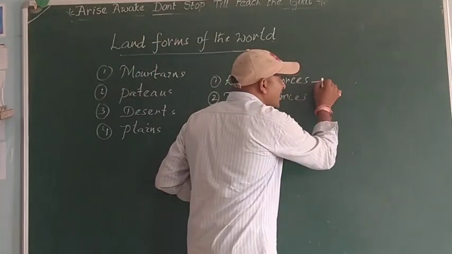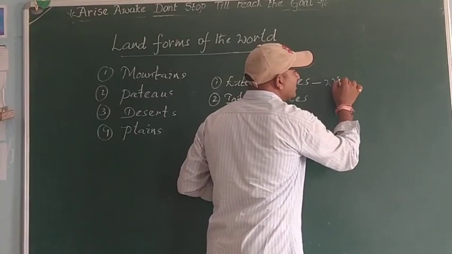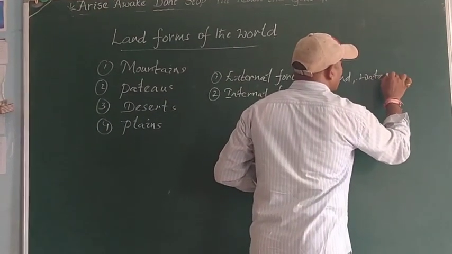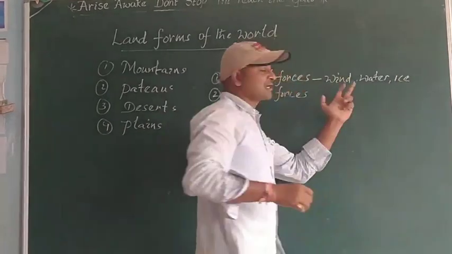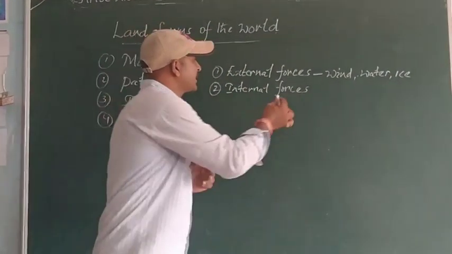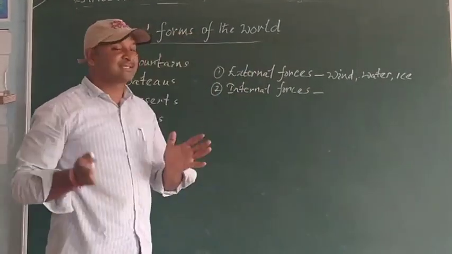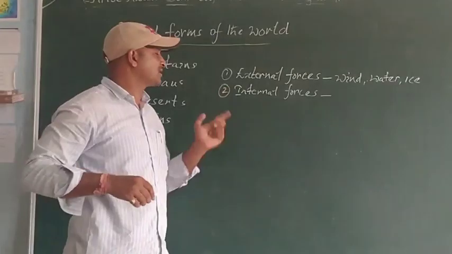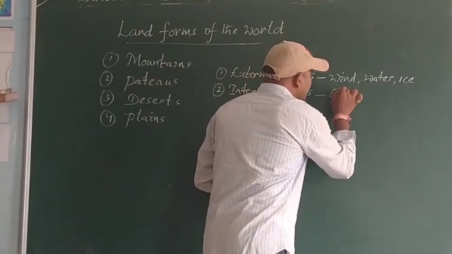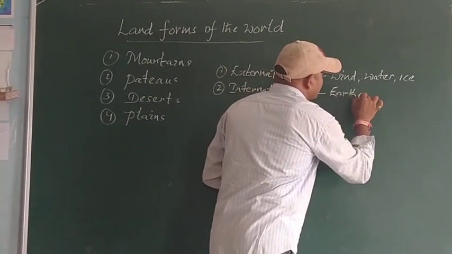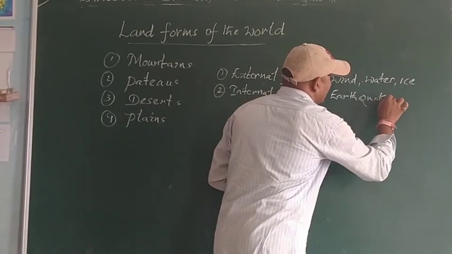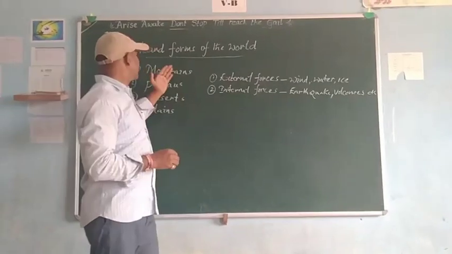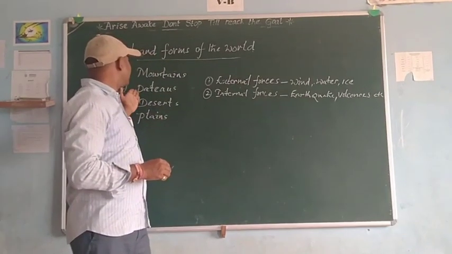The external forces are wind, water, and ice. These are the external causes that form the landforms. And the second one, internal forces. Some internal forces also make the landforms. Those are earthquakes and volcanoes. So these are the four important main landforms: mountains, plateaus, deserts, plains.